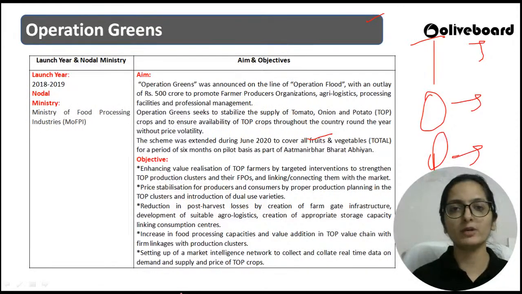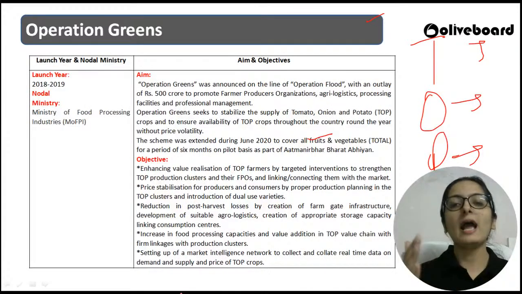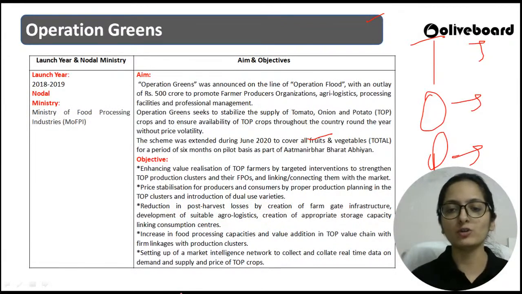TOP means tomato, onion, and potato clusters. And let us introduce various dual use of these varieties. Let us link the farmer producer organizations, the cluster, the production, and connect them with the market. Let us make an intelligence network that will help to collect real-time data. What is the demand? What is the supply? What is the price of all the crops? Right? So this much is the objective of Operation Green.